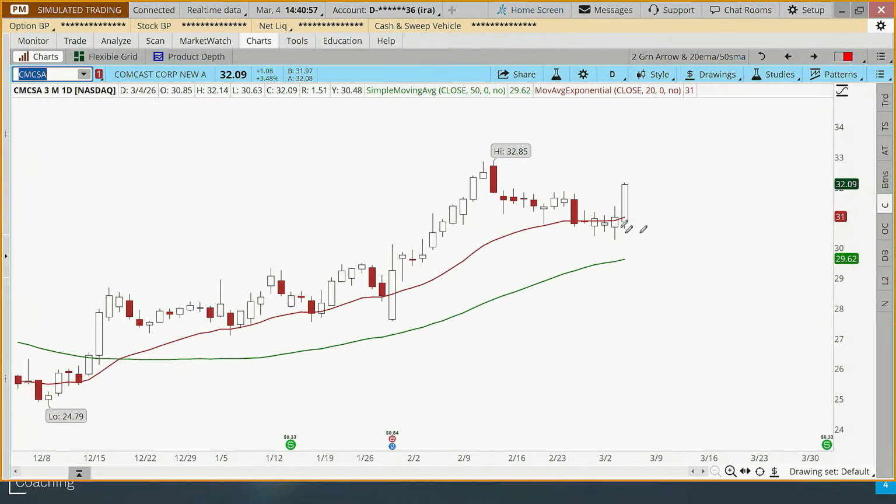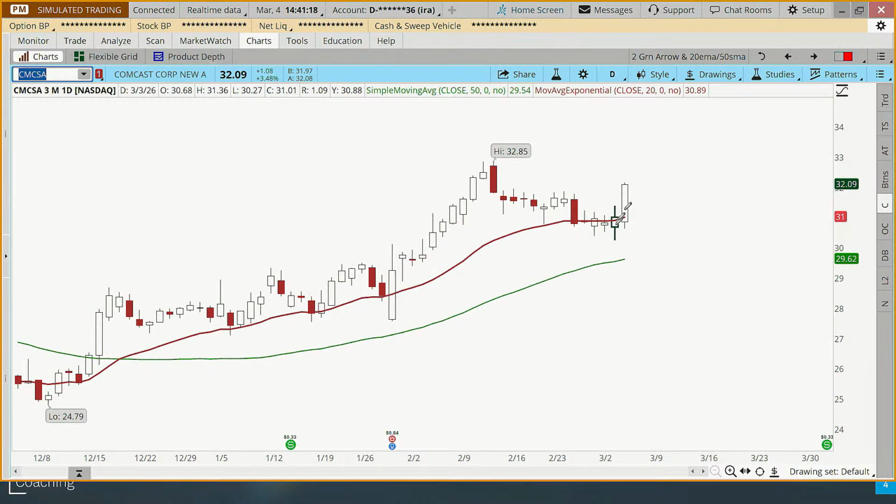And the rule I want to talk about is when it closes below the moving average, when it goes back above the moving average, that's another valid buy signal. Or if it bounces off the moving average, like it's done a couple times here. So this stock, ideally it would have been to buy it 3 or 4 days ago when it closed back above the moving average on the 27th of February.